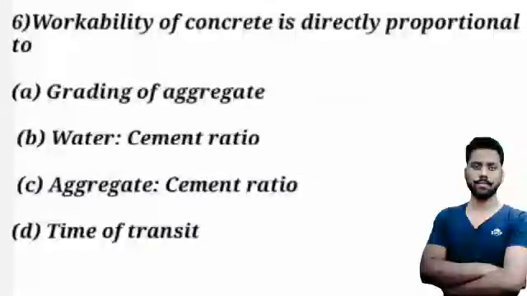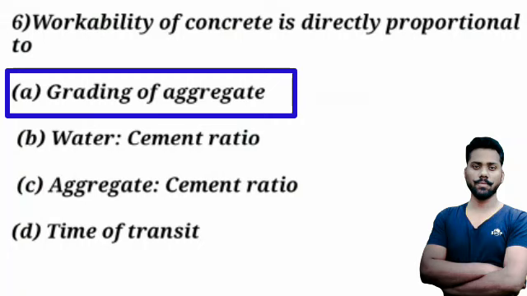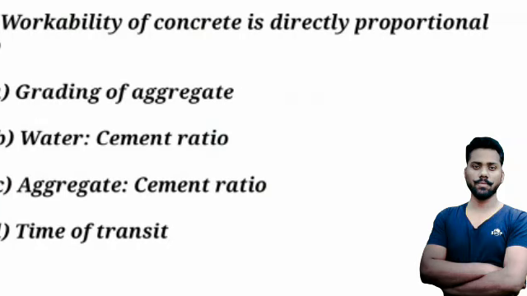Move on to the sixth question. Workability of the concrete is directly proportional to A, B, C, D options, and option A is the answer, grading of the aggregate.